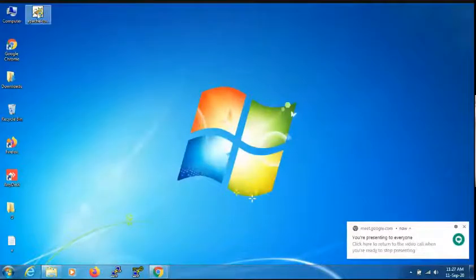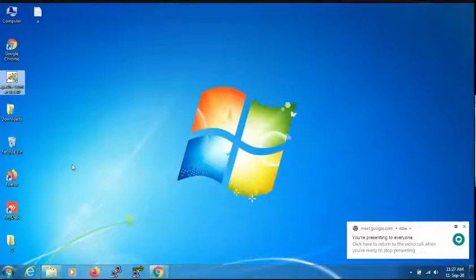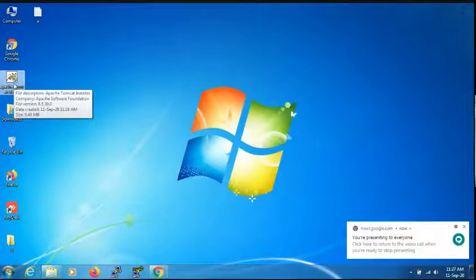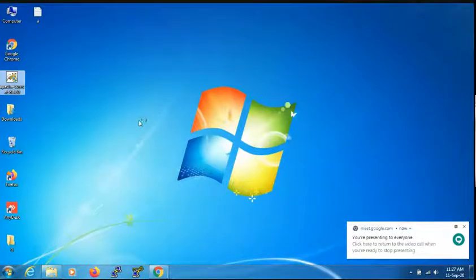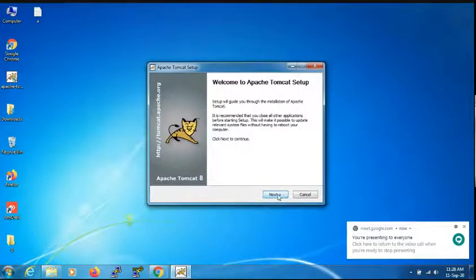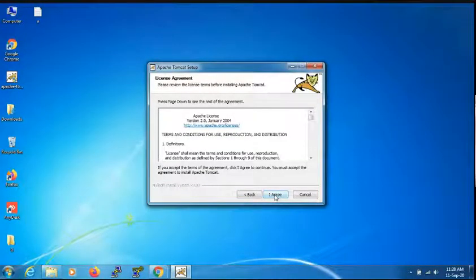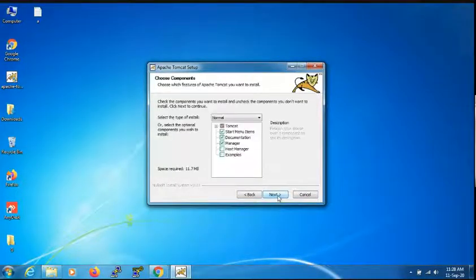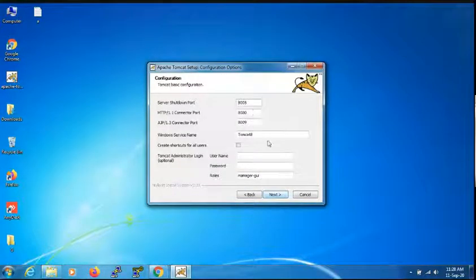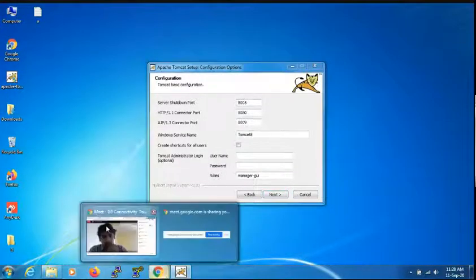Let's take the Tomcat software on the desktop. Just double click on the Tomcat. Click on yes. I hope everyone is following. Click on next. Then can anybody say what I should do here? Click on next. This is quite interesting and important, everyone.